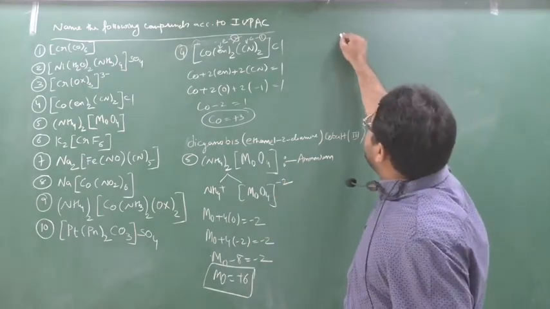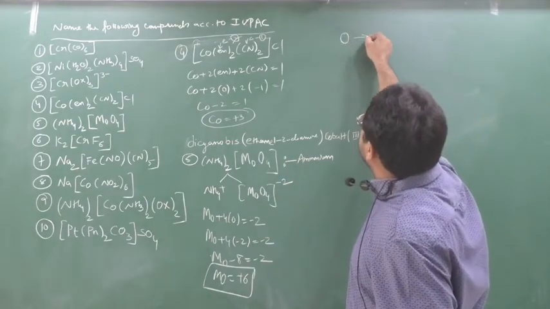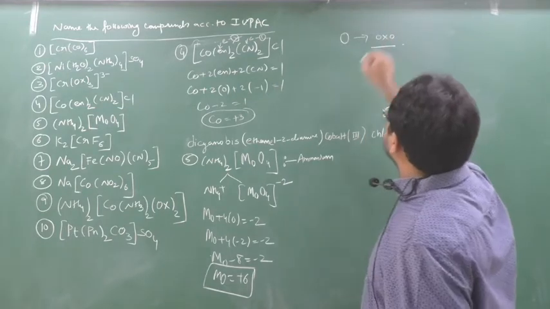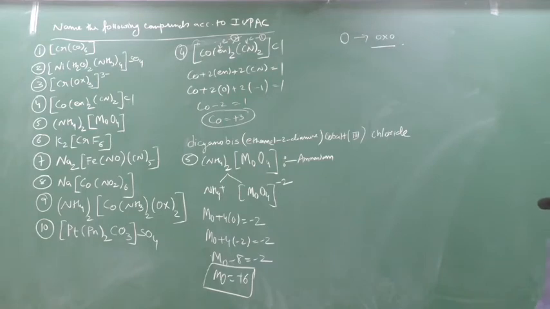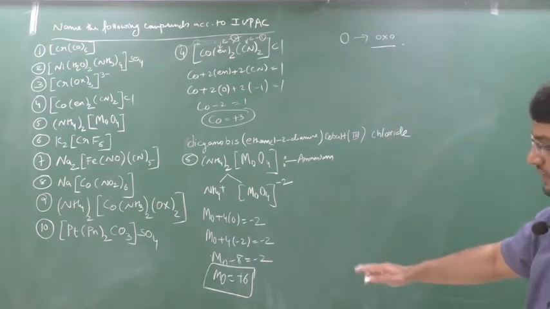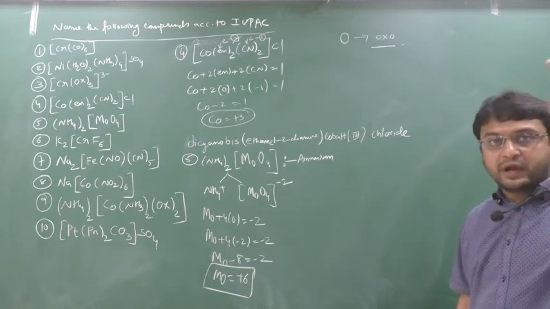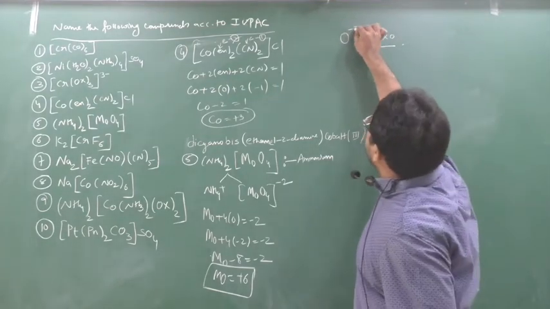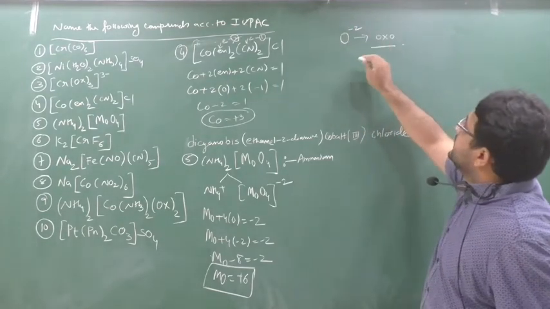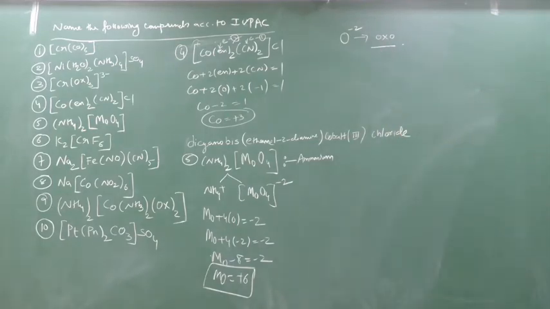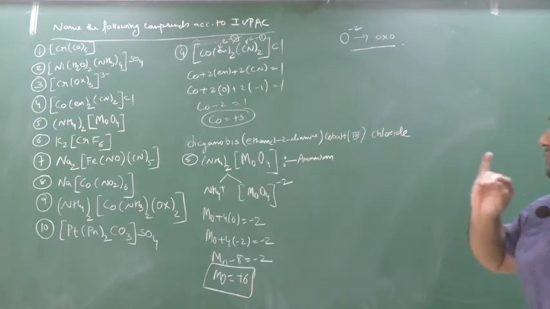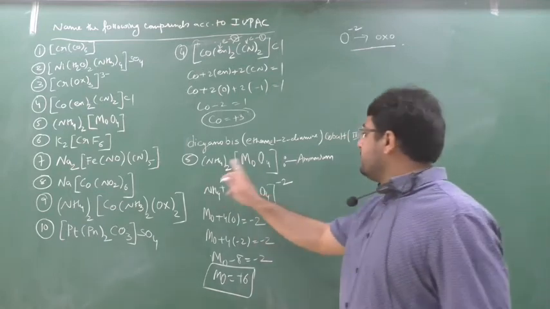Write down there, in anionic ligands: whenever O is coming, you have to give the name as oxo. Turn to that page of notes where I have given the list of the ligands. Go to anionic ligands, and for O minus 2, or O, the prefix to be used is oxo. Okay, oxo. For O what do you use? Oxo. Please remember.